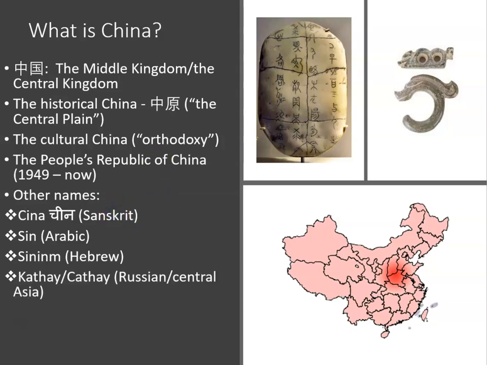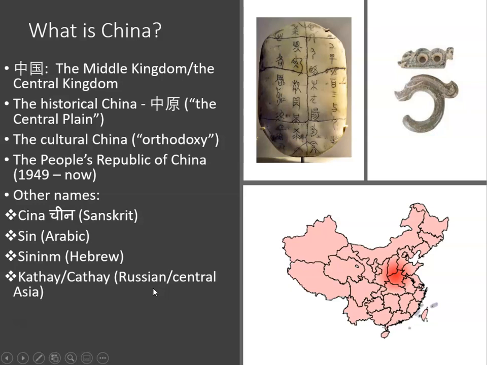For example, if you know Russian, or if you know certain Central Asian languages, in Russian, China was Kitai, and sometimes it is spelled as Cathay. It has the same pronunciation.